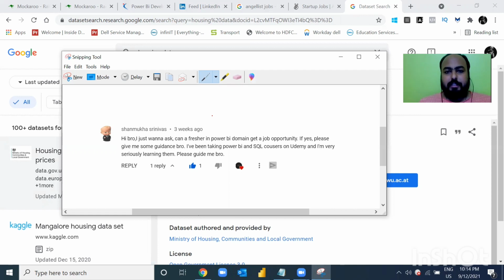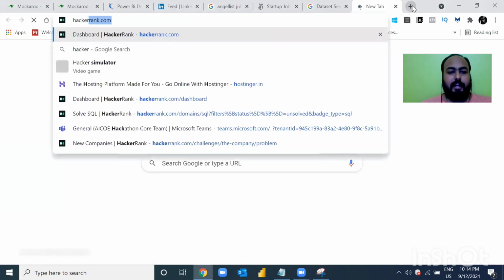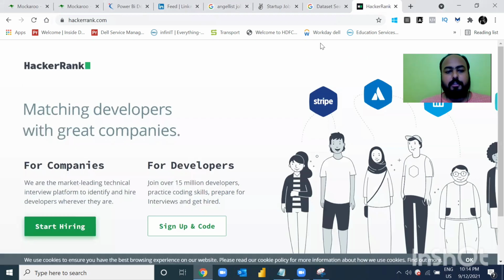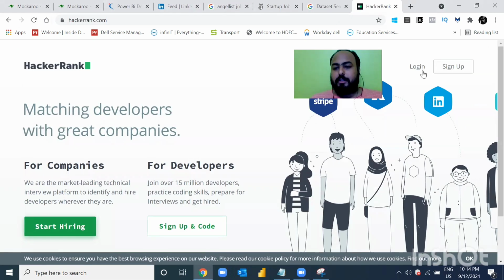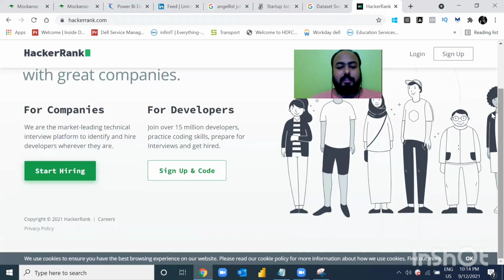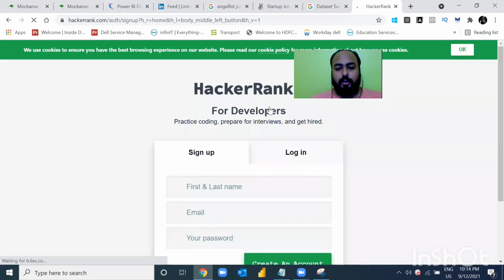So how do you tackle this? If you're a complete beginner, try to solve problems as much as possible. There are different websites where you can practice these skills that you're learning, Power BI, SQL, and everything. Let's say I come to a website named HackerRank. On this platform, you can just log in and start giving the tests. It is mentioned for companies and for developers. So I will just sign up and code. You can just log in over here.